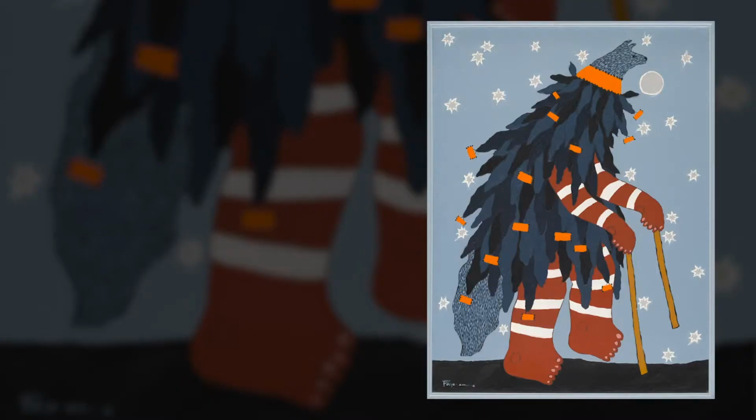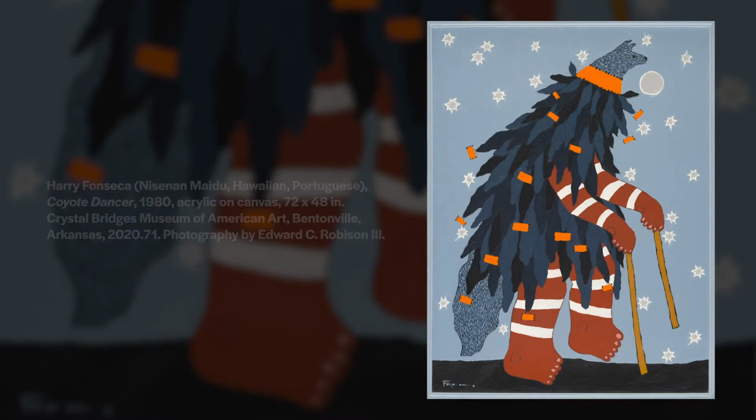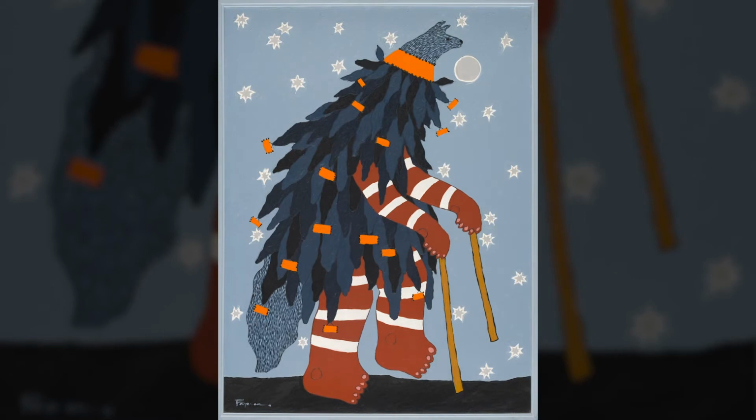Today, we are inspired by an artist named Harry Fonseca. Let's take a moment to look closely at his artwork. Based on what you see in the background, where might the setting be? How would you describe the figure? Where is this figure going?